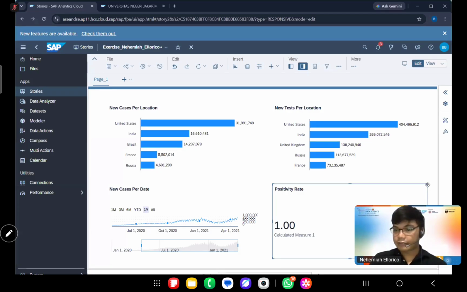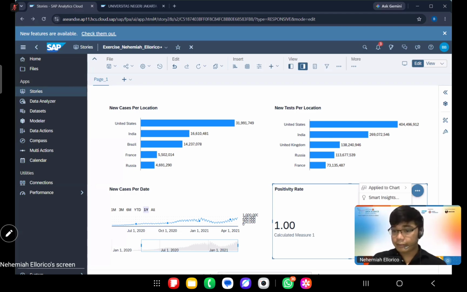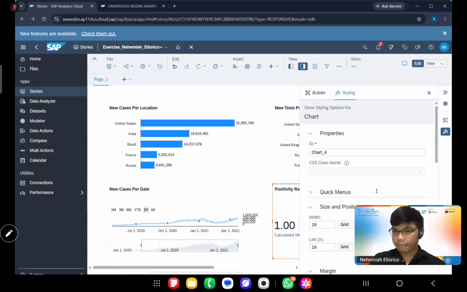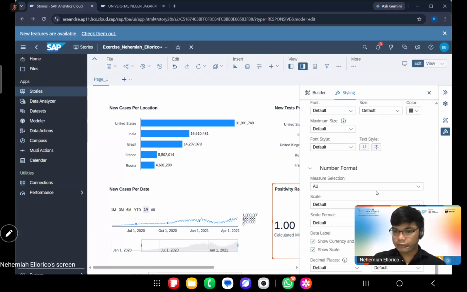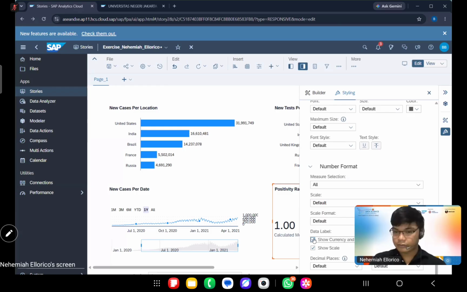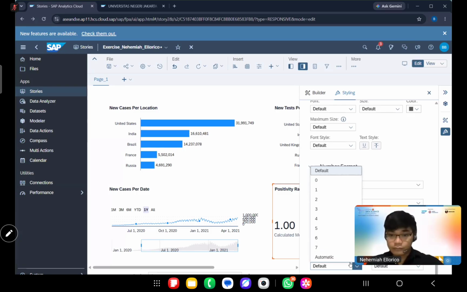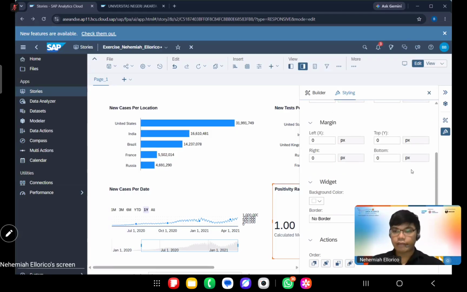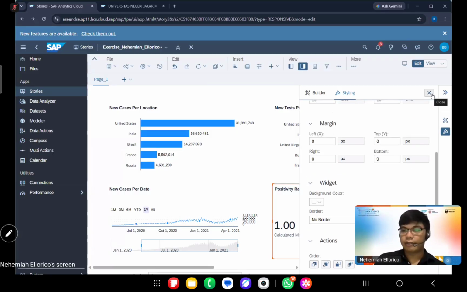And then click on the three dots here, and then options, styling. We will uncheck use. We will go back to that in a while.